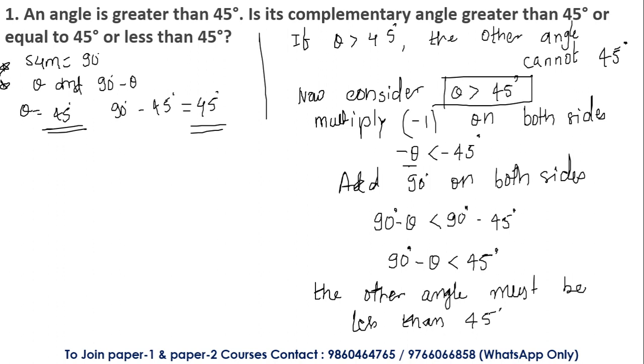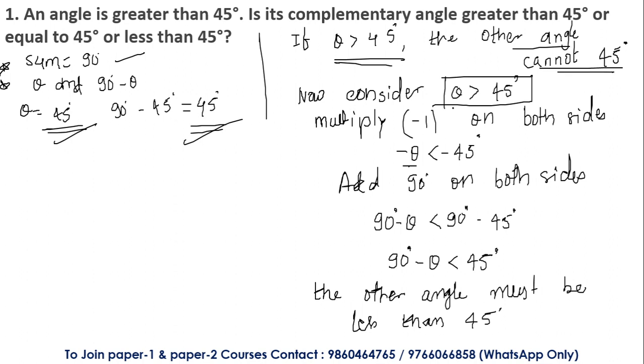We know the summation is equal to 90 degrees. If one angle theta is equal to 45, the other angle is also going to be 45. Many students will consider that they are going to be equal. No, it is not equal, it is actually less. Why is it less? I have given an explanation for that. If theta is greater than 45, the other angle cannot be 45, it should be less than 45.